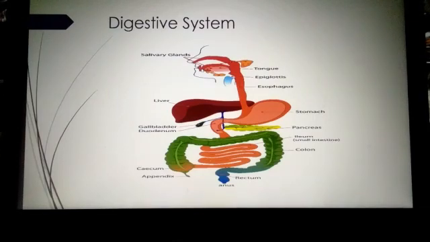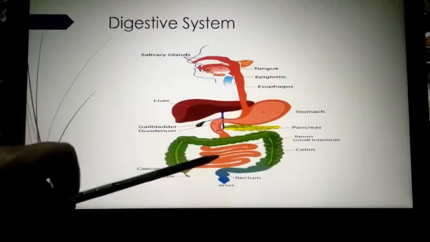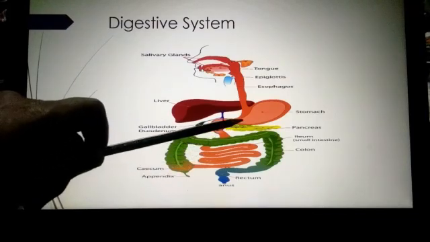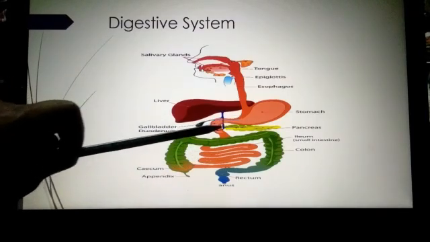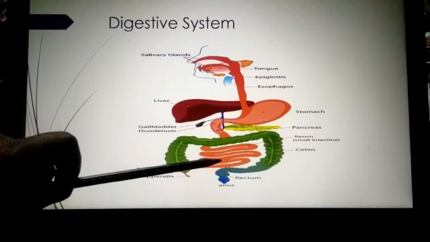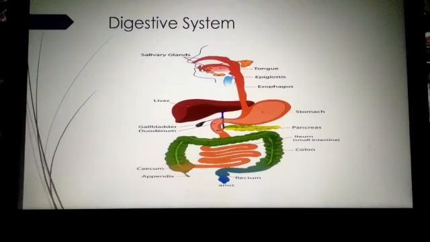In the stomach, the digestive juices mix with the food and break it down further. The food then passes into the small intestine.